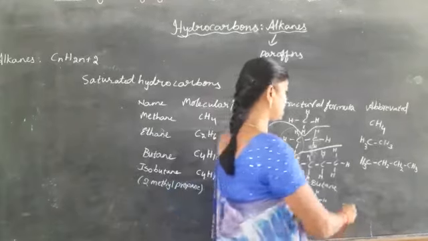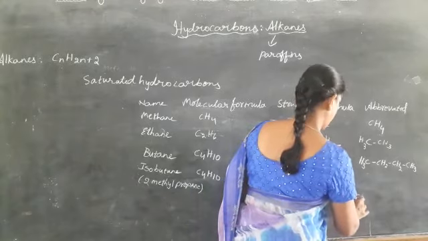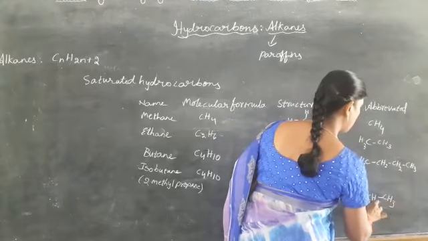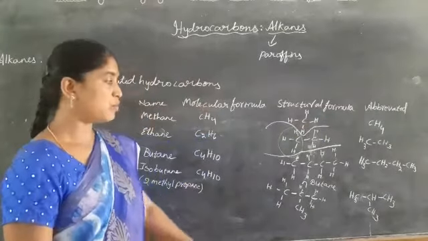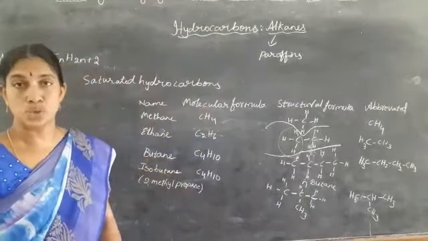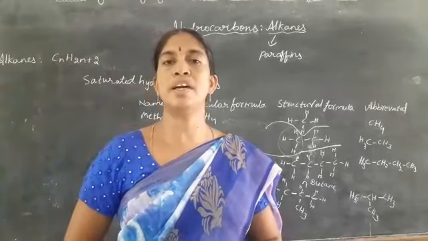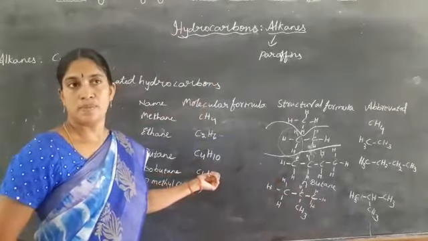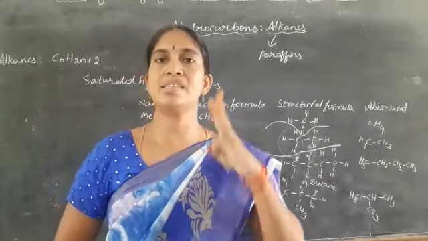And here the abbreviated structure is CH3, CH3 and down the substituent will be there. So this is the abbreviated or condensed form of isobutane. That means for butane we have isomers. Isomerism starts from the fourth carbon of the alkanes, and butane has 2 isomers, and the number of isomers for pentane is 3.